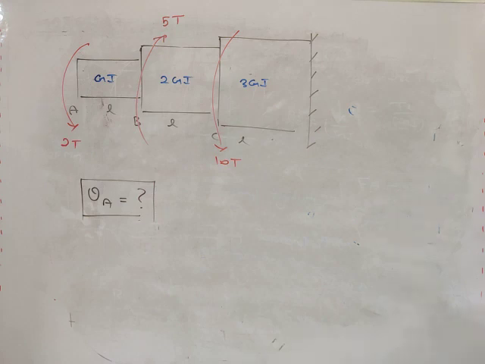What will you do first, my friend? You will first calculate the internal torque of every part. Once you get the internal torque of every part, then you can easily calculate theta A. You just have to put everything in the formula and you will easily get theta A. So calculate the internal torque of every part, my friend.